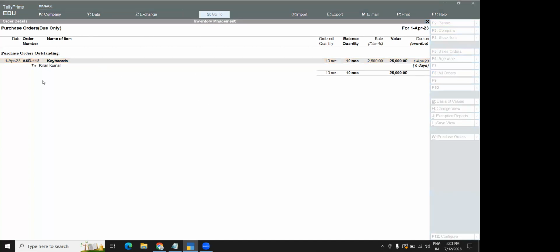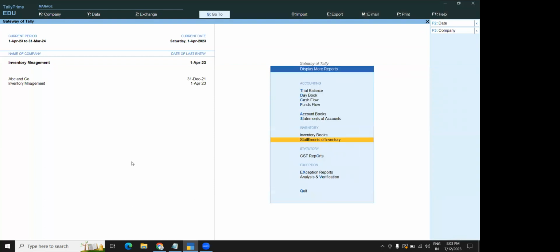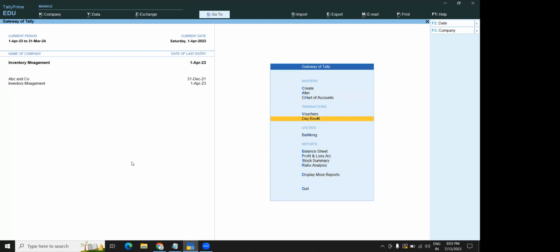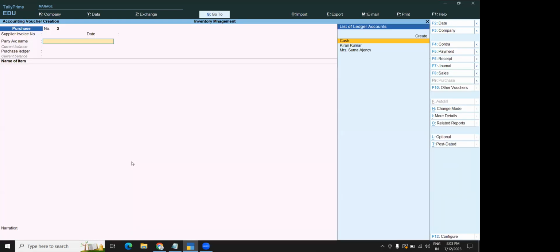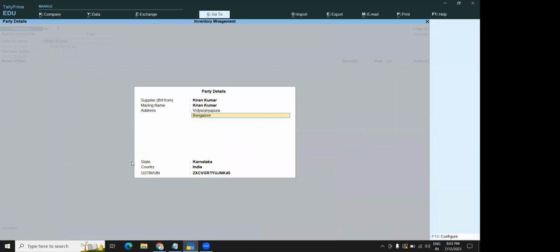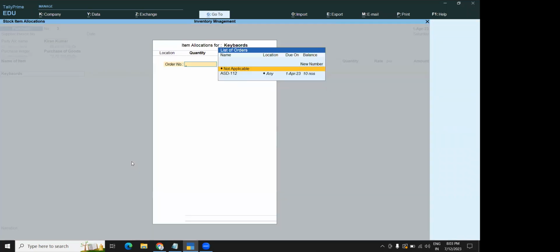This is pending, right? Keyboard. Now what I will do? Again, I will go to vouchers. Again, I will take Kiran Kumar. Same thing I will do here. This time I will also do it for keyboard.